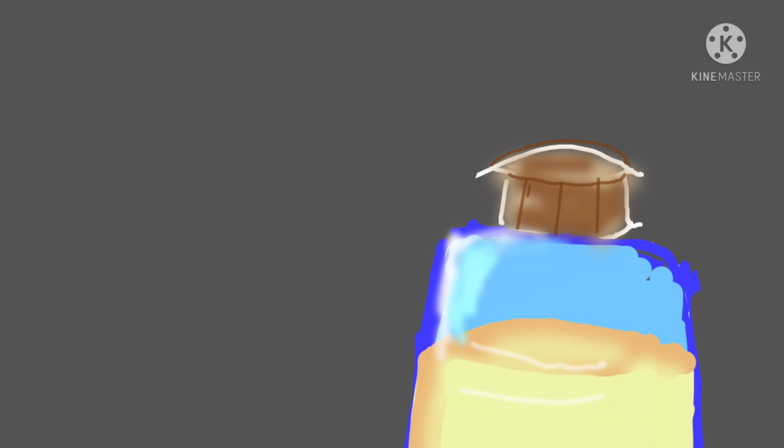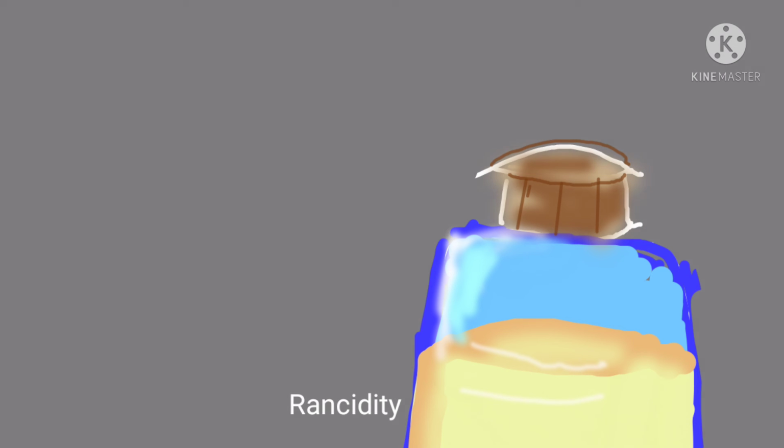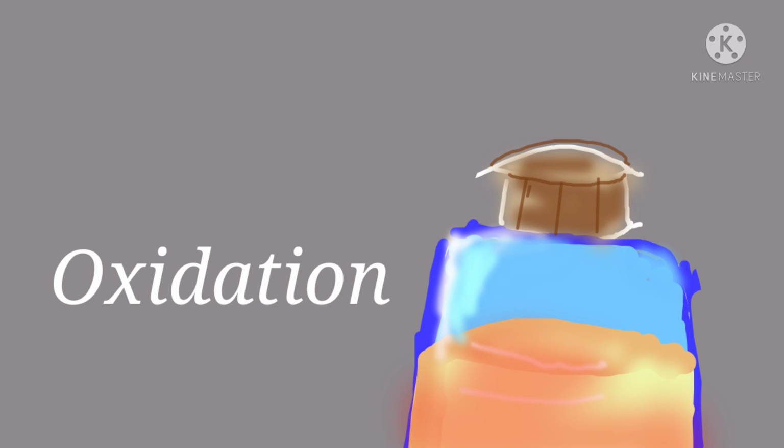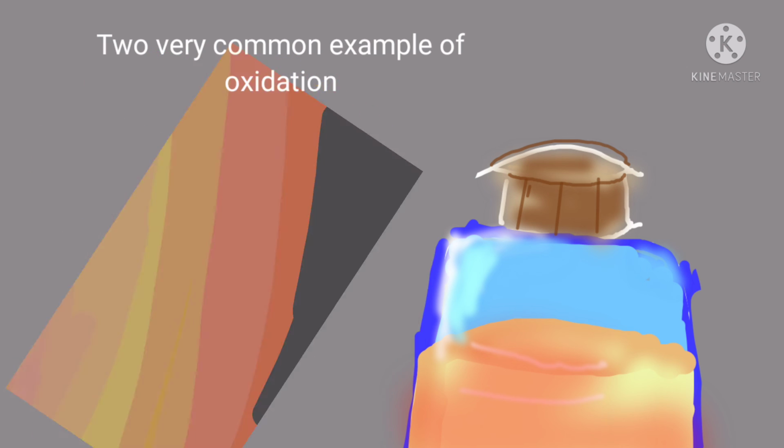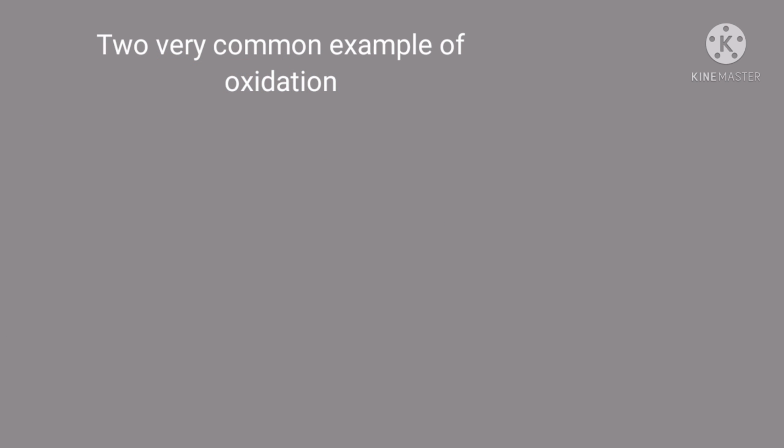Sometimes when left for a while, some oils get sour and also they get a very bad smell, and we call that they are rancid. I guess almost all of us have seen rancid oils in our kitchens. This event is a great example of oxidation of the oil. Now these were two very common examples of oxidation and reduction in our daily lives.